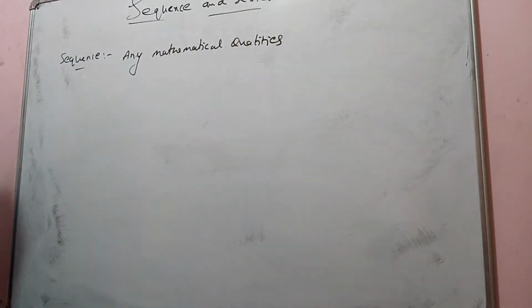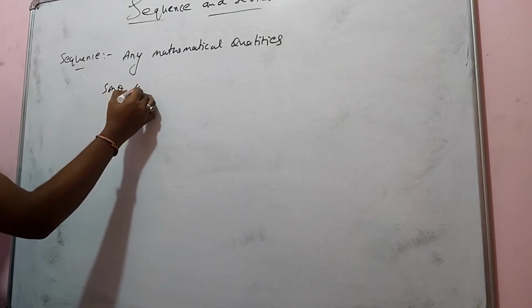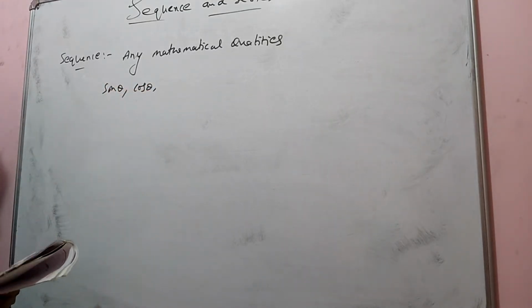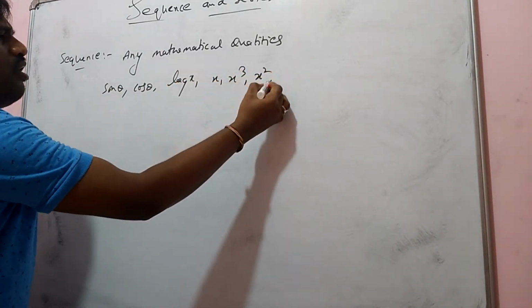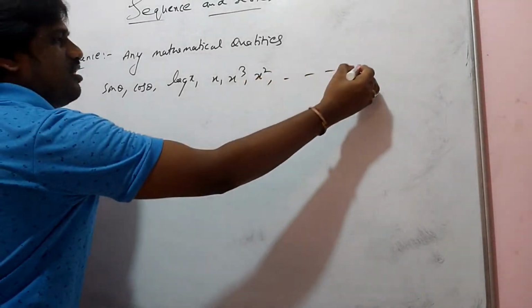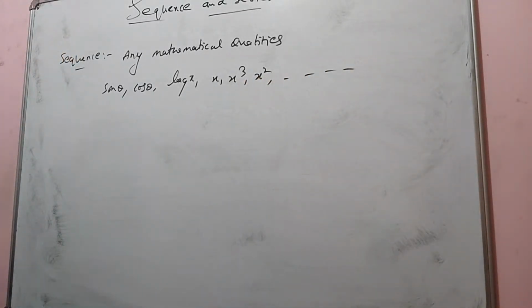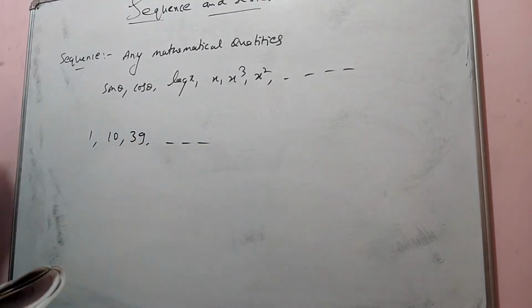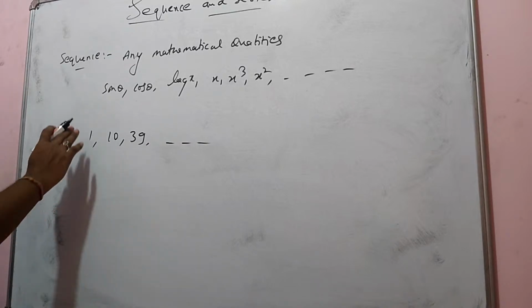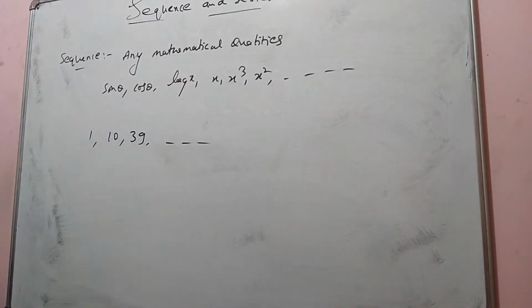Any mathematical quantities like sine theta, cos theta, log, x square, x cube. These are the collection. If you write these collections in a sequence manner, that is called a sequence, like 1, 10, 39. If you can identify what is first, what is second, such a collection is called a sequence.